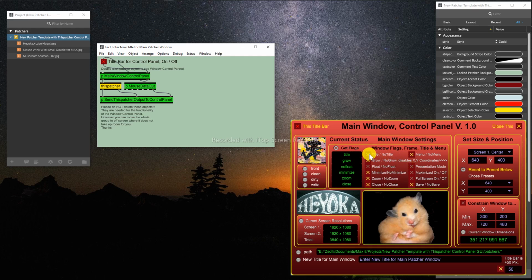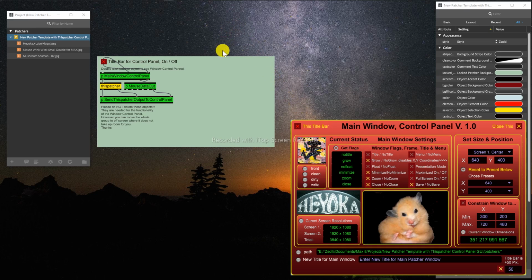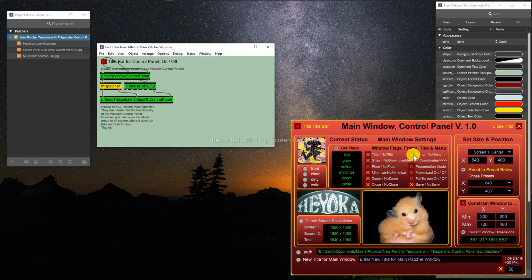So you can take off the title. See, the title bar disappeared, but also the menu bar disappeared, because menu is part of the title bar. So to bring it back, you can click on menu and it will bring back the title bar, because they don't exist separately.